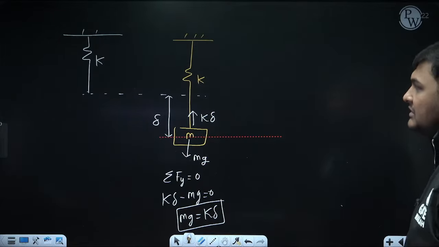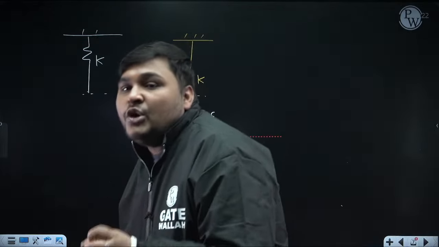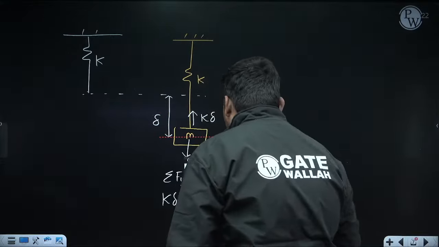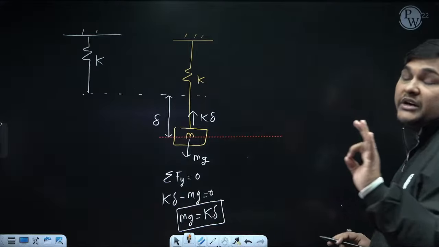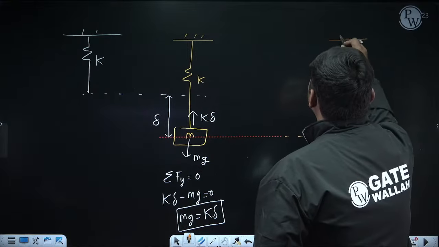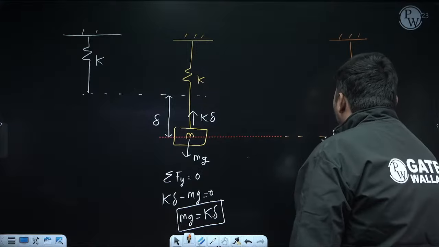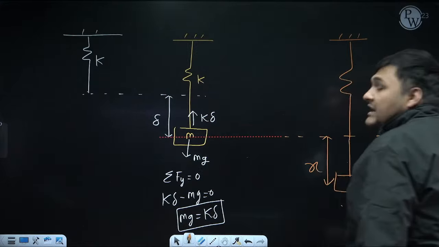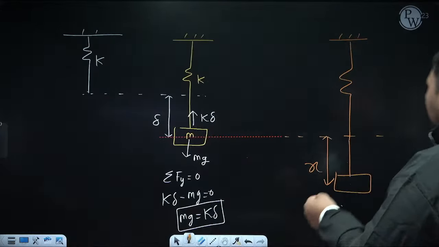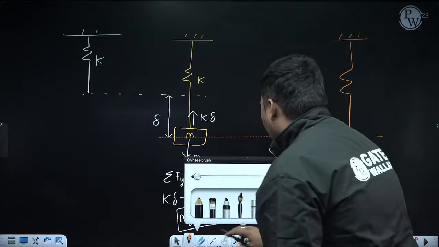Just remember this. But ultimately my objective is to derive the equation of vibration. Now to derive the equation of vibration, I am taking any position during vibration in which this mass has been displaced by x distance from its mean position. See, x is not the total displacement of the spring. x is the displacement of the spring from mean position. That is very important. And right now we have taken x downward.